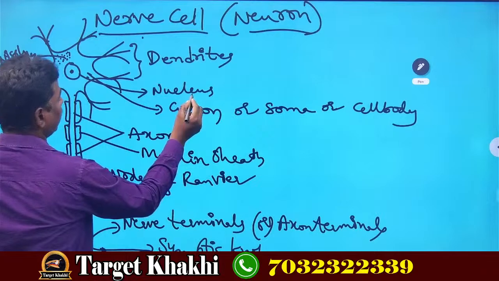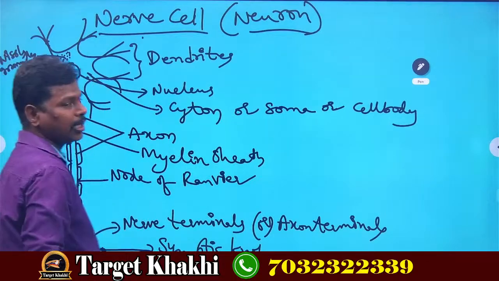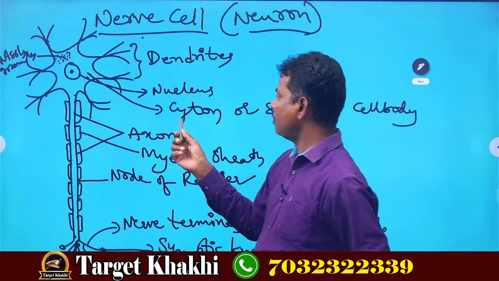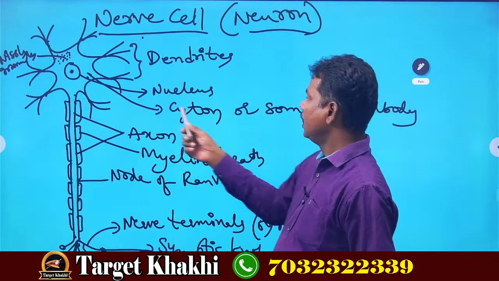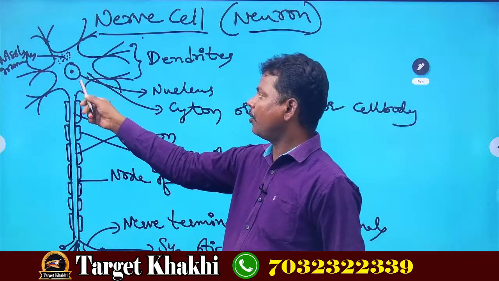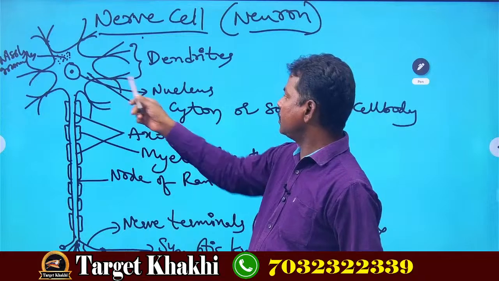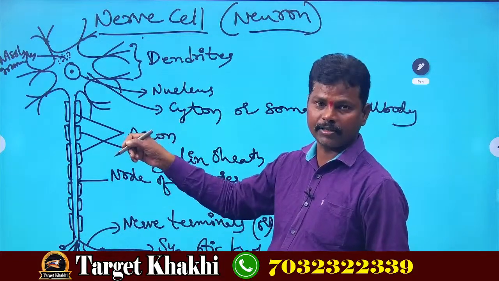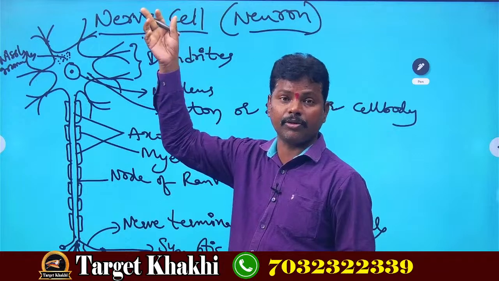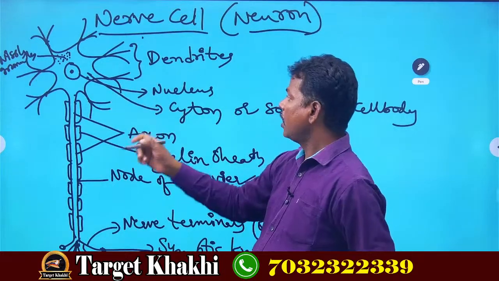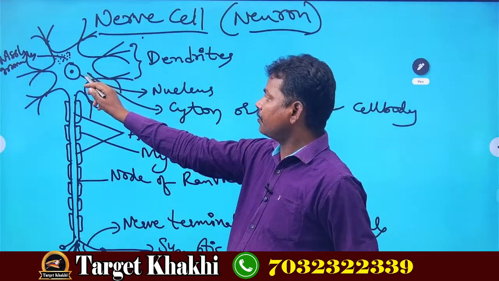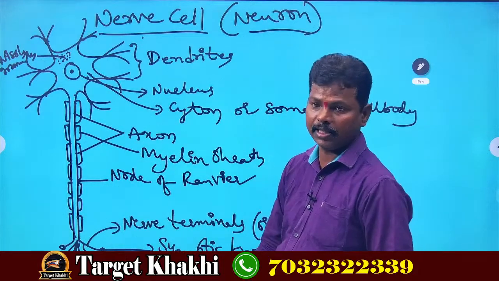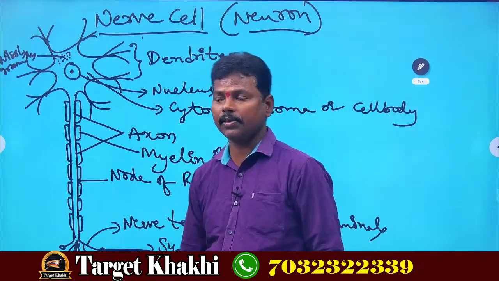Next, the nucleus is present inside the cell body. What is the cyton? Cyton is also called the cell body. Inside the cyton, the nucleus is present. This nucleus stores memories inside it. Like that, all nerve cells store memories, not only one. In each nerve cell, the nucleus stores memories.